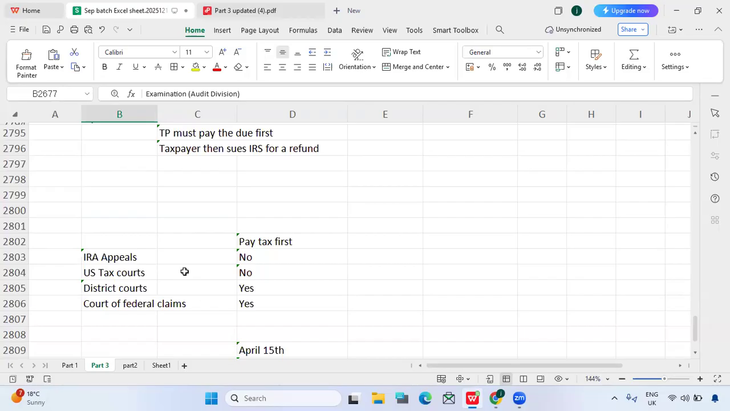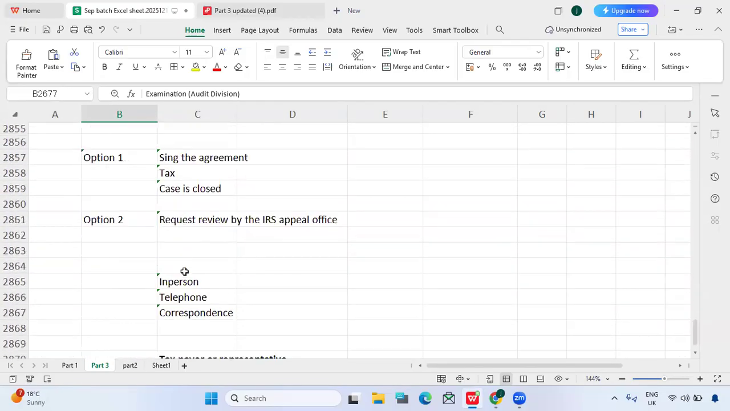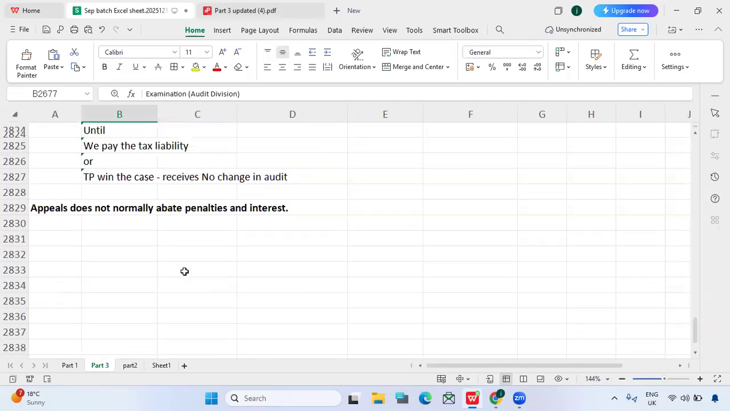So they need to follow all the IRS instructions, but they are independent only from collection and examination, not from the IRS. So it is within the IRS, but the US Tax Court is independent from the IRS. So that is one characteristic of the US Tax Court.